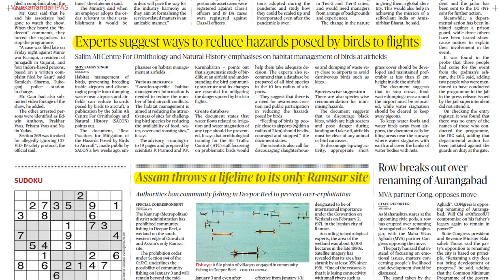So basically, if there is any type of food, you do not throw that in the open, or if the dustbins are always covered with a lid, then the crows will not go over there. If there is another type of wastage, for example, water and feed, the lapwing will also not go over there. So that is only a type of recommendation, and they have not done anything major. But I think you are able to understand that if you analyze the behavior of the birds, they are going to the airports because they are finding something, some prey to feed upon. That's why they are going over there. Otherwise, there is no need for them to go over there.